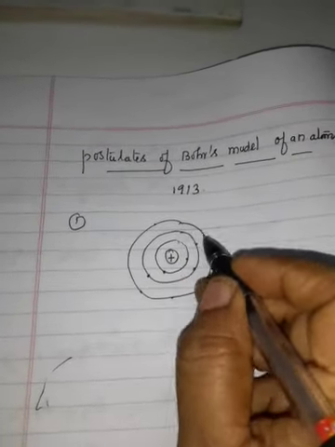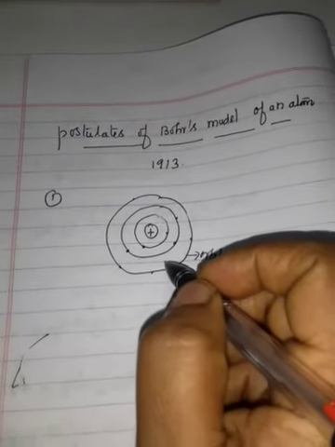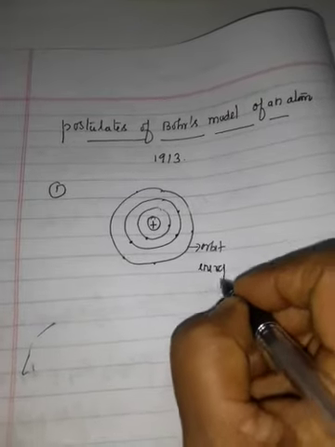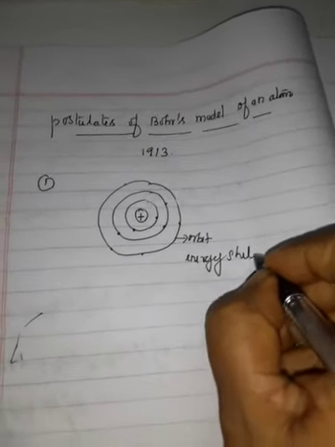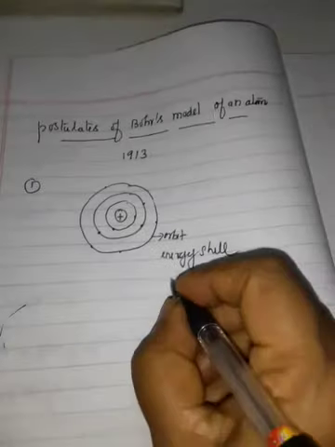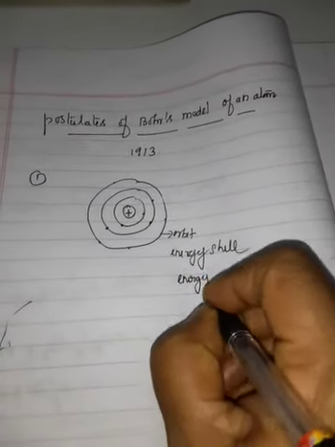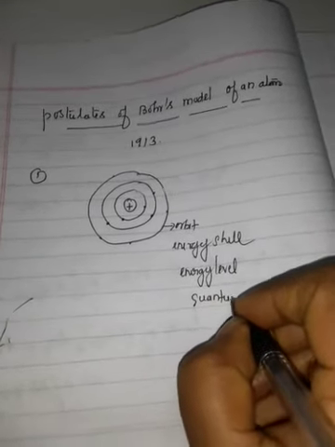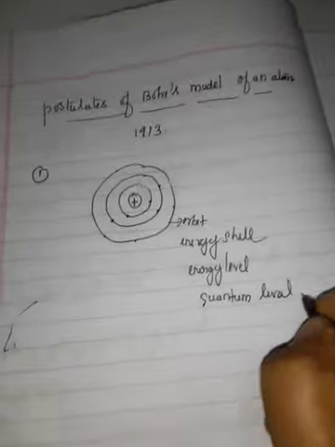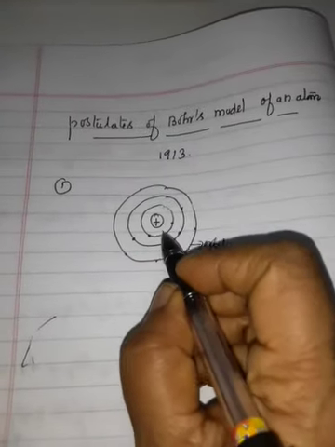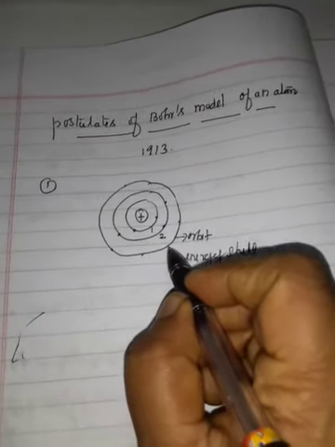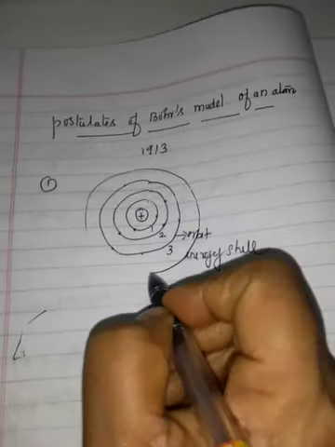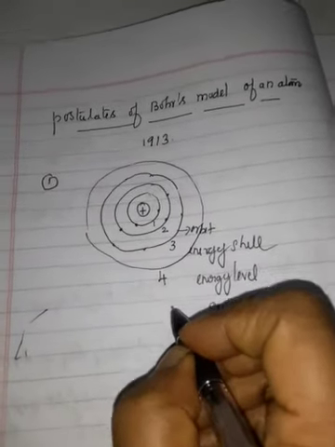So these orbits are associated with definite energy, and they are also called energy shell or energy level or quantum level. They are numbered as 1, 2, 3, then if more orbits, 4, 5 and so on.